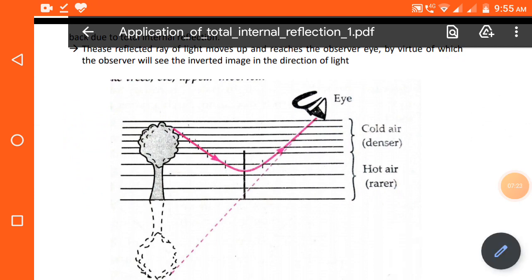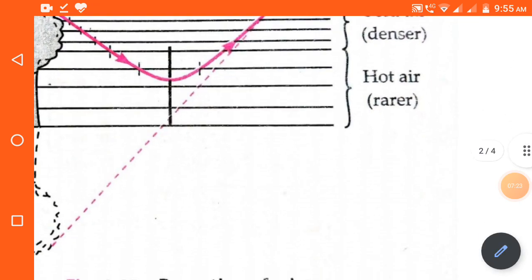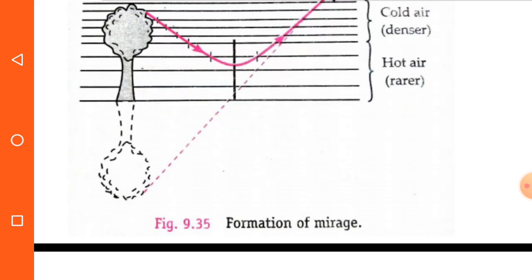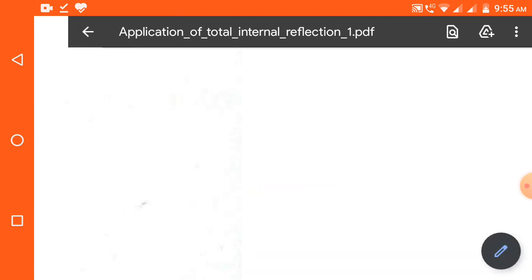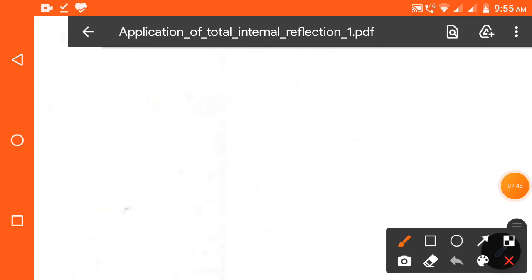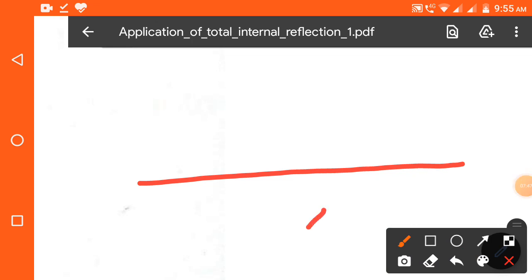So how does this image get formed in the mirage? Let's see. This is the earth surface.